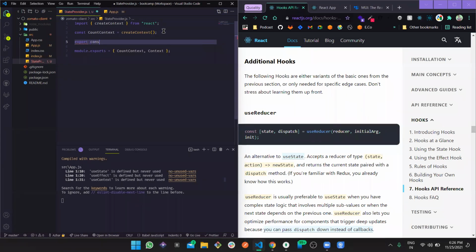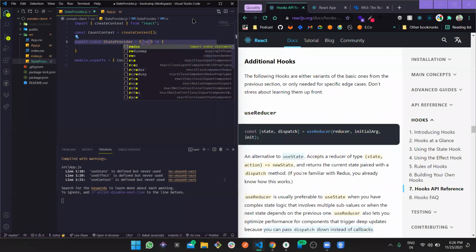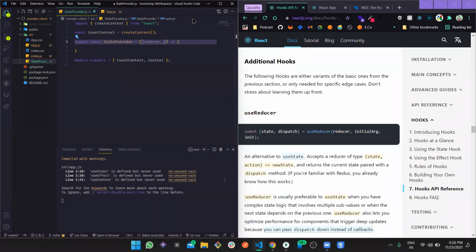Export const StateProvider. So we are going to create a functional component, and this functional component will receive something like reducer, and then initialState, and then it is going to return.